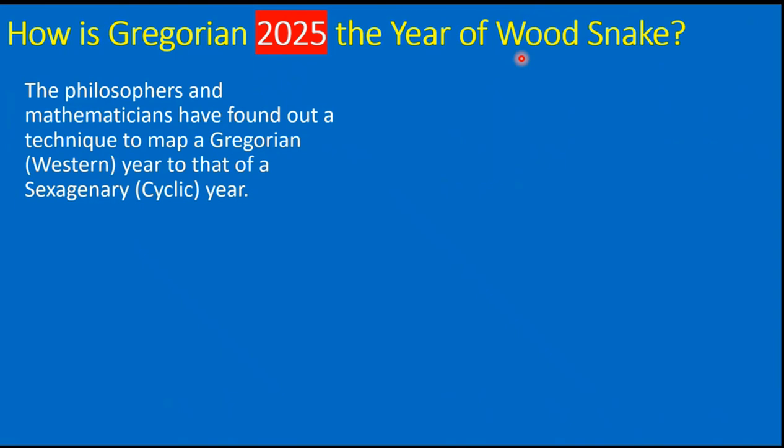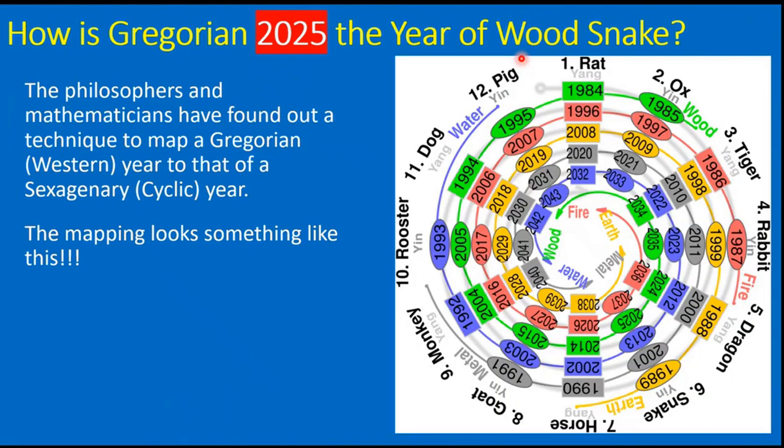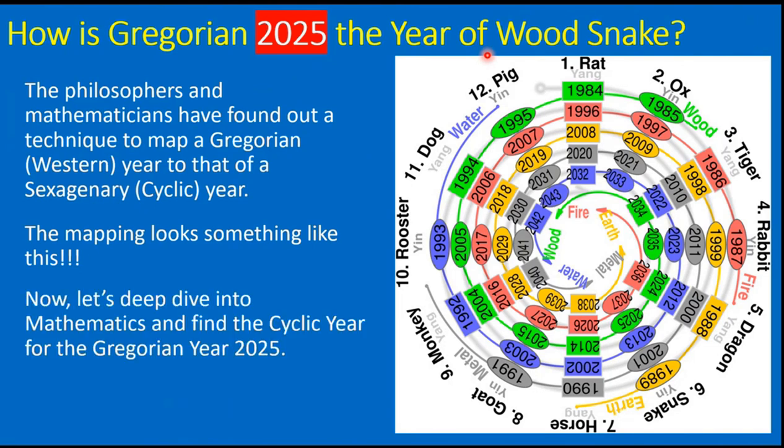The philosophers and mathematicians have found a technique to map a Gregorian or Western year to a sexagenary or cyclic year. The mapping looks something like this. This is basically the output of the mapping, but how has it been generated, how has this mapping result occurred? Let's deep dive into the mathematics and find the cyclic year for the Gregorian year 2025.